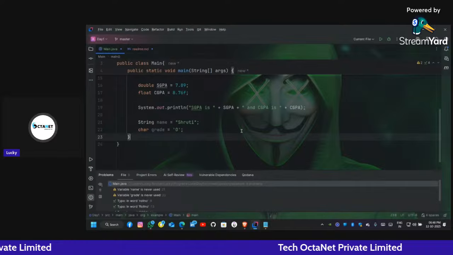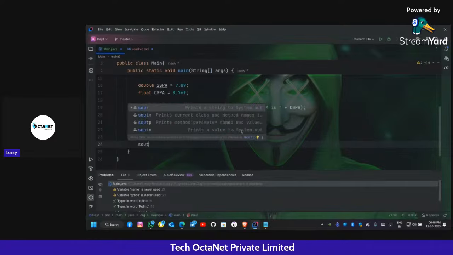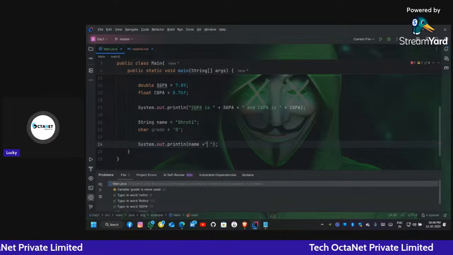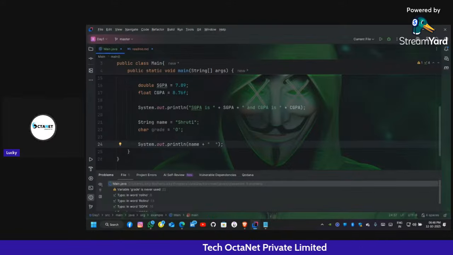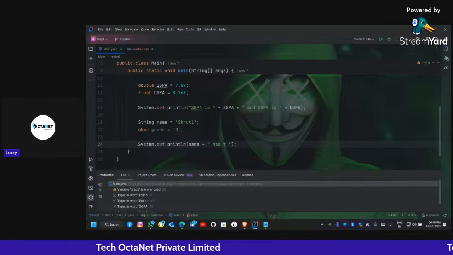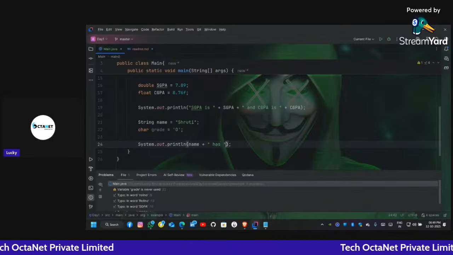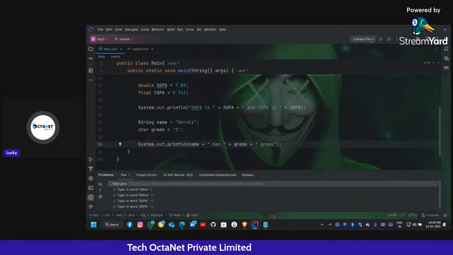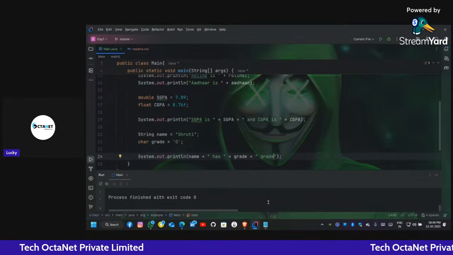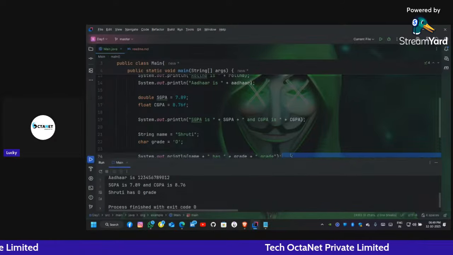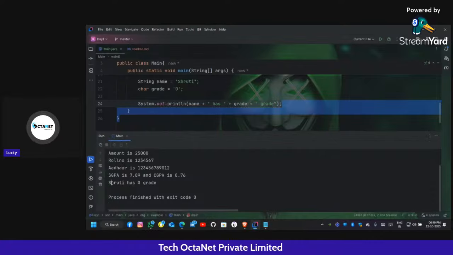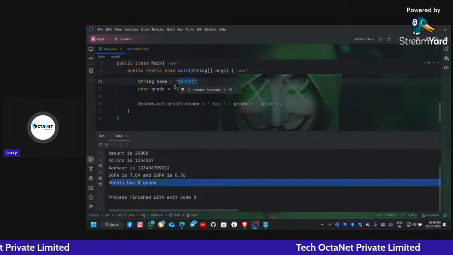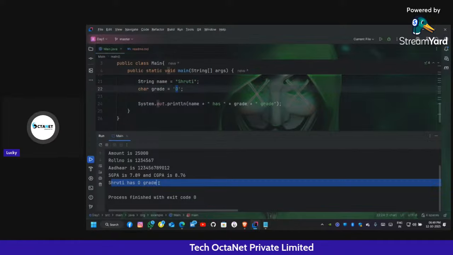Let's print it as out name. Let's not forget the concatenation. Name has, which grade? Has grade. Let's run it. Let me expand it. Here it says Shruti has O grade. So in the program I stored the variable as Shruti and its grade is O, and you get the output Shruti has O grade.